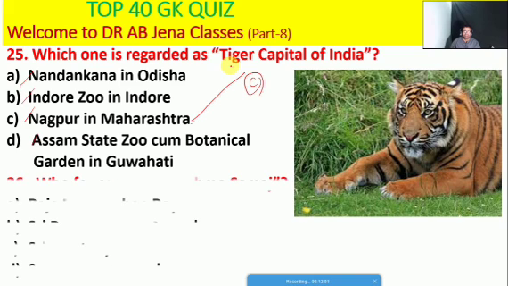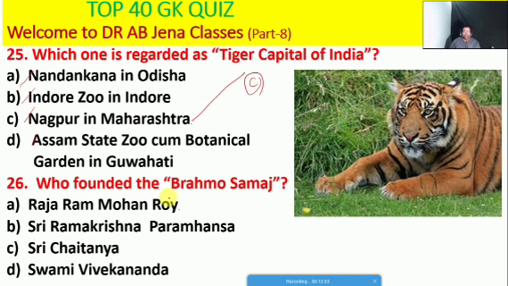So next one हम देखेंगे, who founded the Brahmo Samaj, whether Raja Ram Mohan Roy or Sri Ramakrishna Paramahansa or Sri Chaitanya or Swami Vivekananda. Friends, here A is the right option. Raja Ram Mohan Roy founded the Brahmo Samaj.